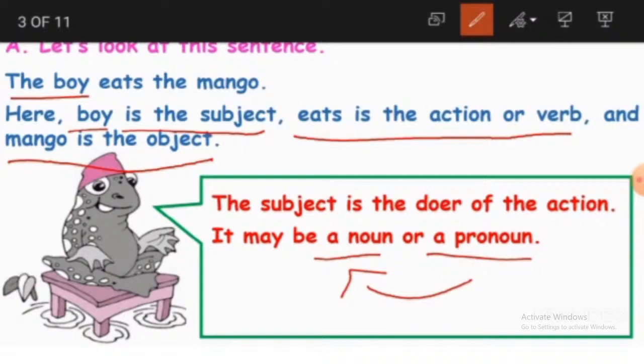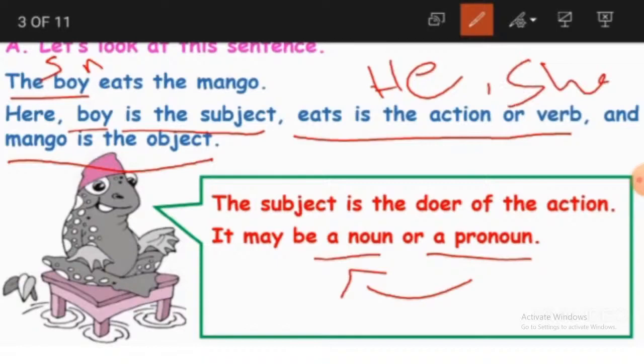Suppose here our subject is the boy, and this is a noun. If we want to use a pronoun for the boy, what will we use? We will use he. Yes or no? We use he for a boy. If it was a girl, then we will use she.